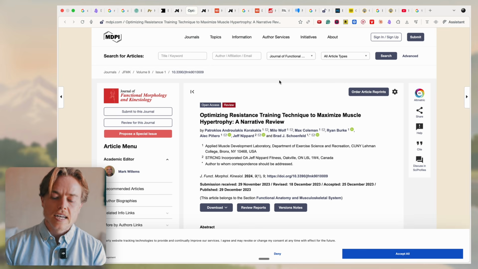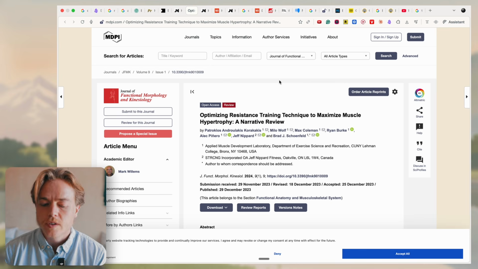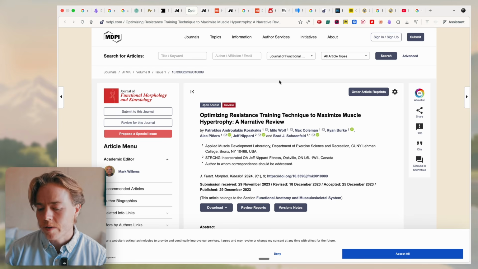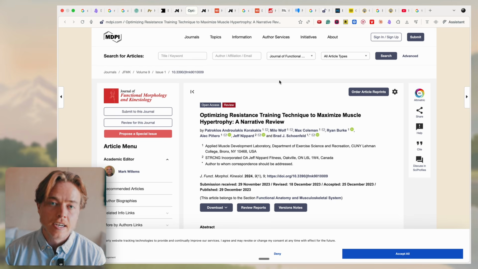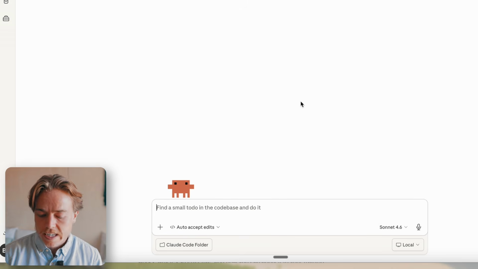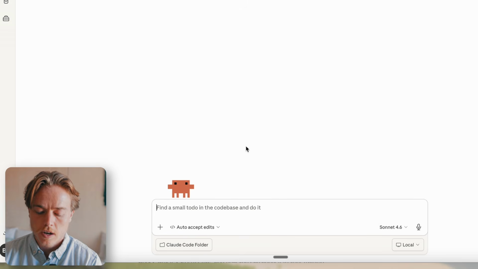So now I've compiled a bunch of resources. You don't need a ton. I would say start with 10 really solid resources rather than trying to get 100 right off the bat. Remember, you can always add more. Now that we have all of that information, we're going to go into Claude Code.